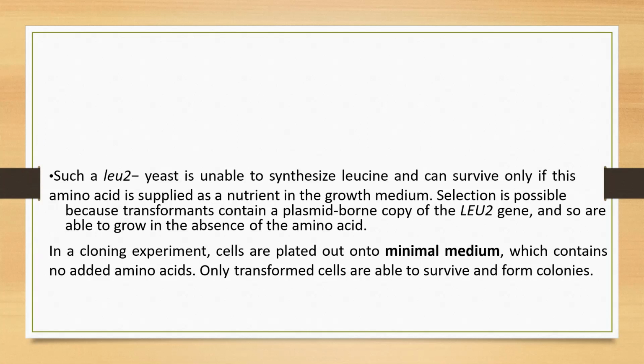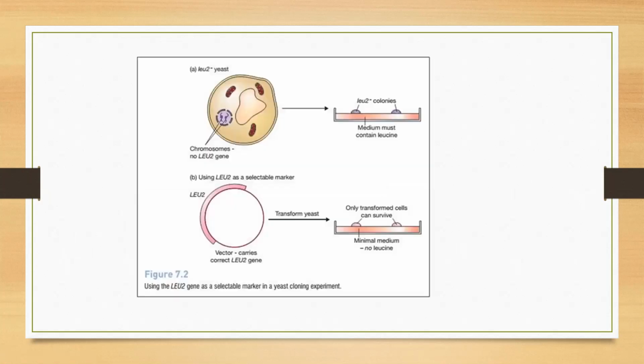When we talk about an auxotrophic mutant, you understand that it requires certain things. It cannot grow without leucine, as it cannot produce it. Selection is possible because transformants contain a plasmid-borne copy of the LEU2 gene, so they are able to grow in the absence of leucine. In a cloning experiment, cells are plated on a minimal medium which contains no added amino acids, and only transformed cells are able to survive and form colonies. You can see this, leucine minus yeast are there.